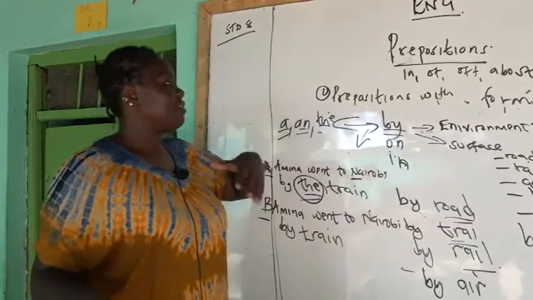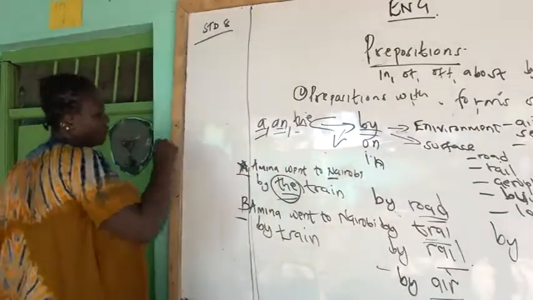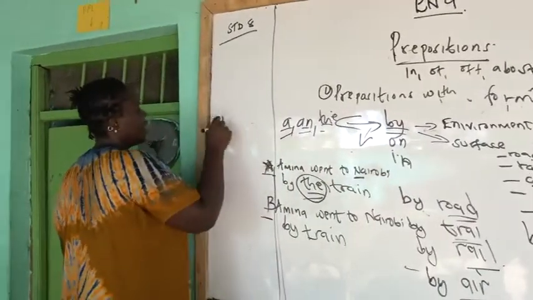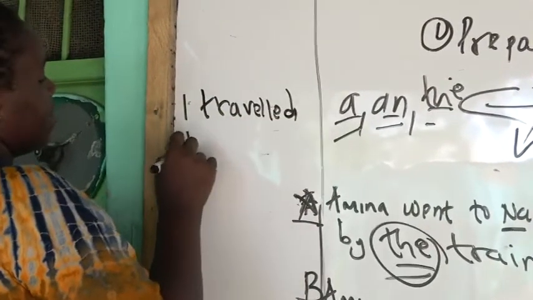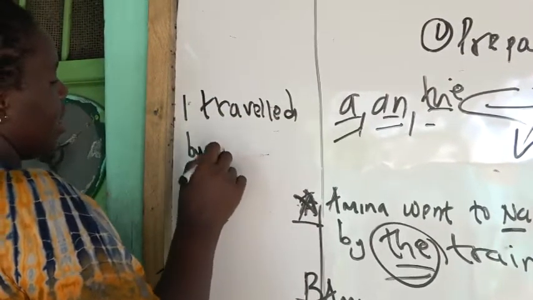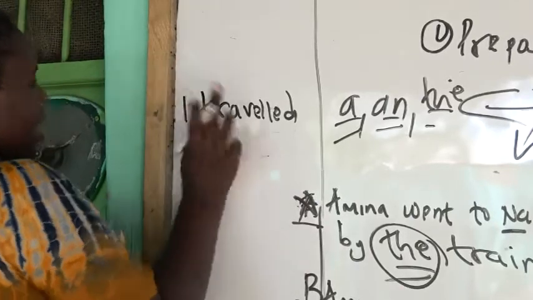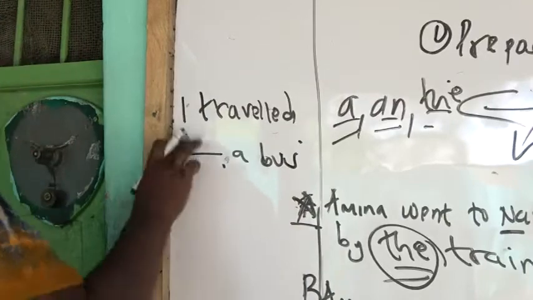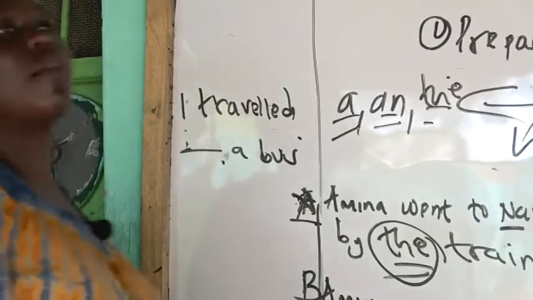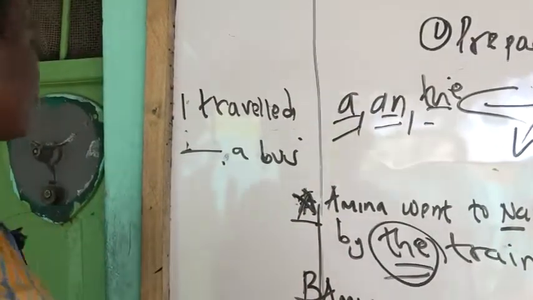I know this one is easy to come by. For example, if you have a sentence, I travel by a bus. I travel dash a bus. Now most learners just know that every moment you say by bus.